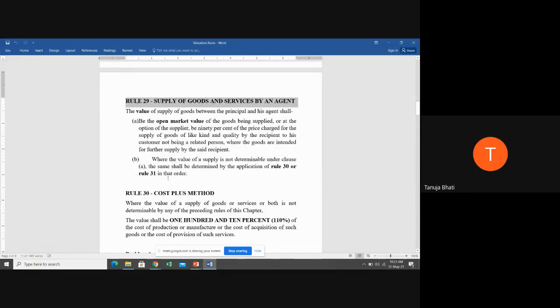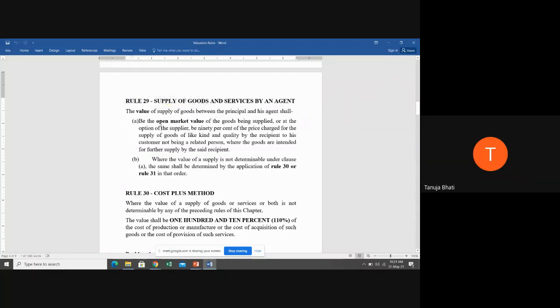Rule number 29 says that supply of goods or services by an agent. Who is an agent, students? An agent is a person who acts on behalf of the principal. It means the agent will either supply the goods or services on behalf of the principal. So when the supply of goods is taking place between a principal and his agent, then you have to apply rule number 29 for its valuation.